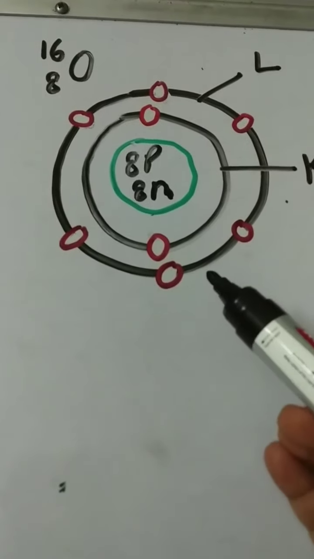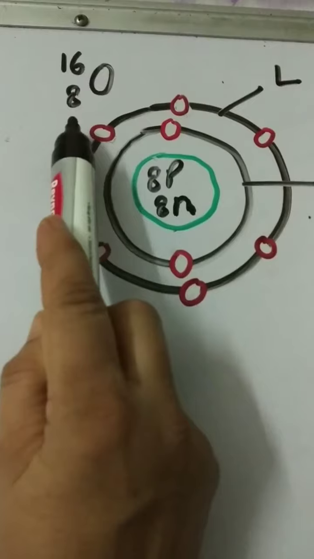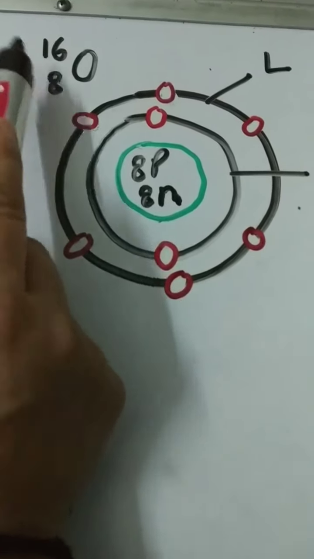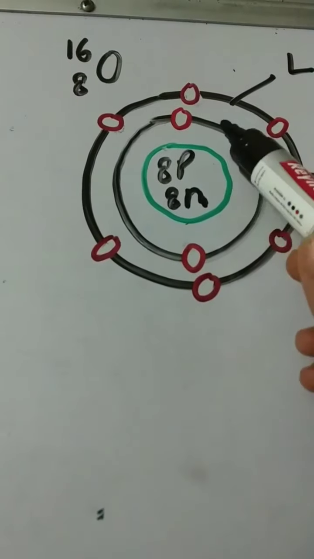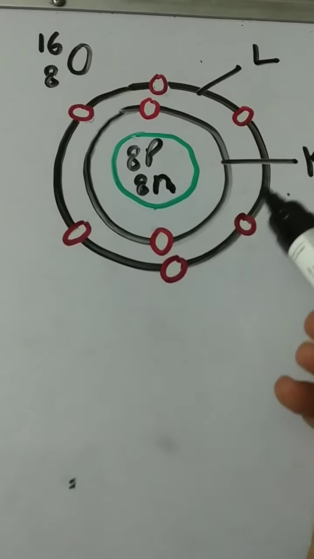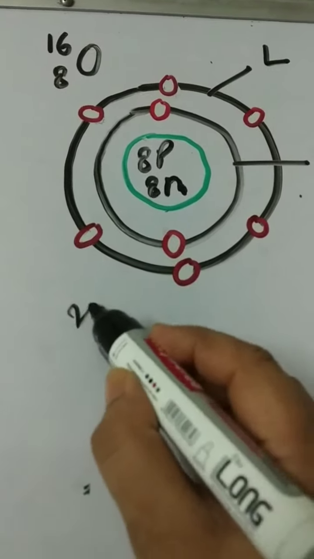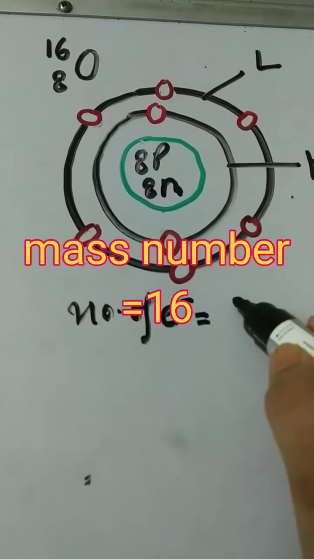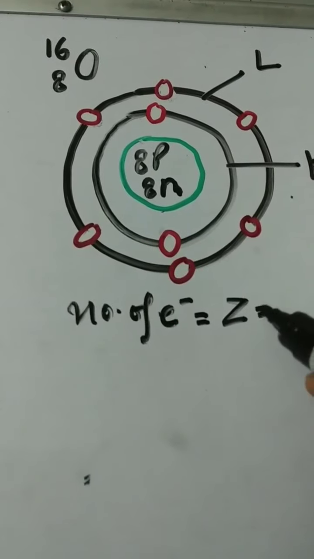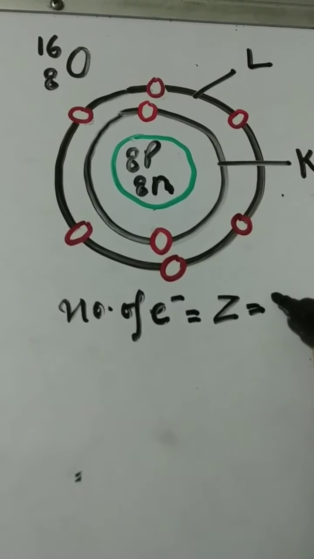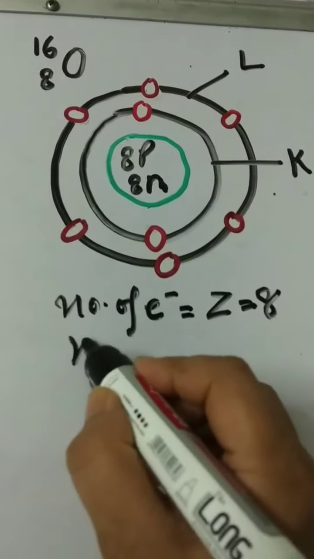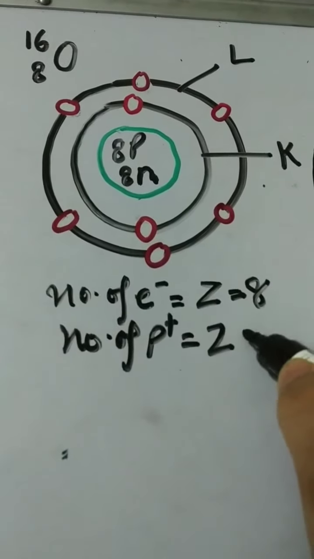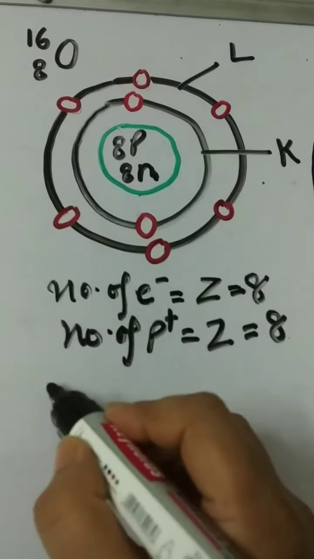Now see the structure of oxygen. Atomic number of oxygen 8. So see the diagram. Number of electrons in oxygen equals the atomic number, which is 8. The number of protons in oxygen is 8.